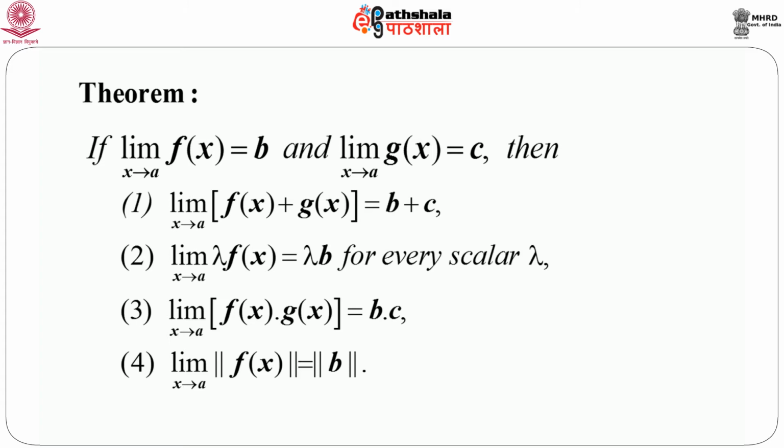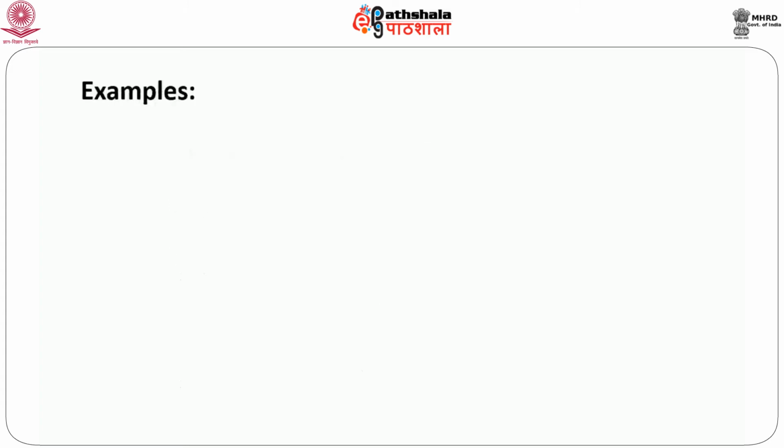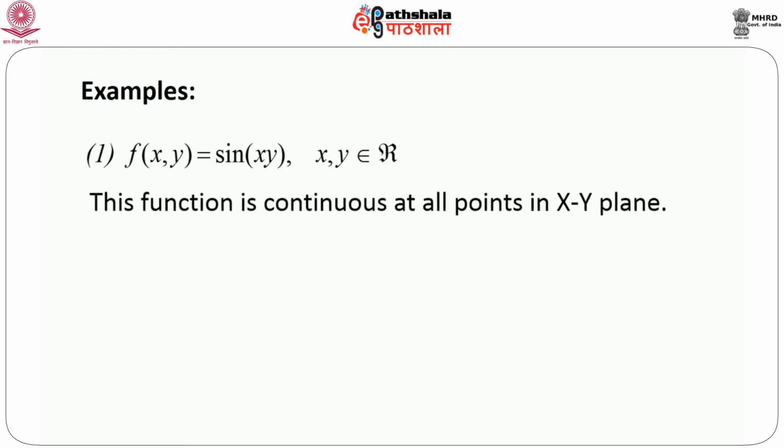Let us consider a few examples. First, consider f(x,y), a function of two variables, equal to sine of x times y, where x and y both belong to R. That means jointly they belong to R squared. It is easy to see that this function is continuous at all points in the xy plane.